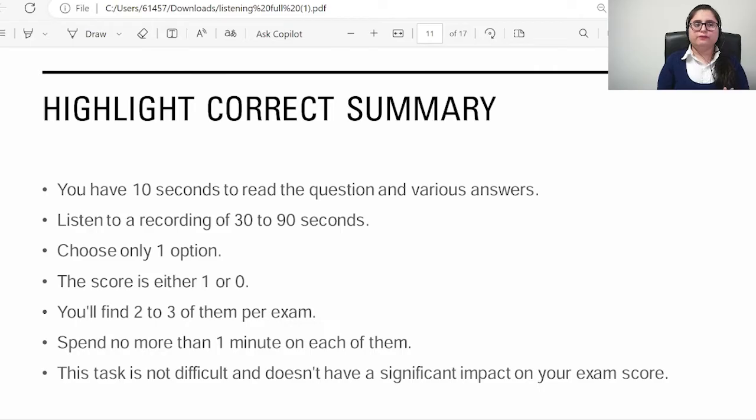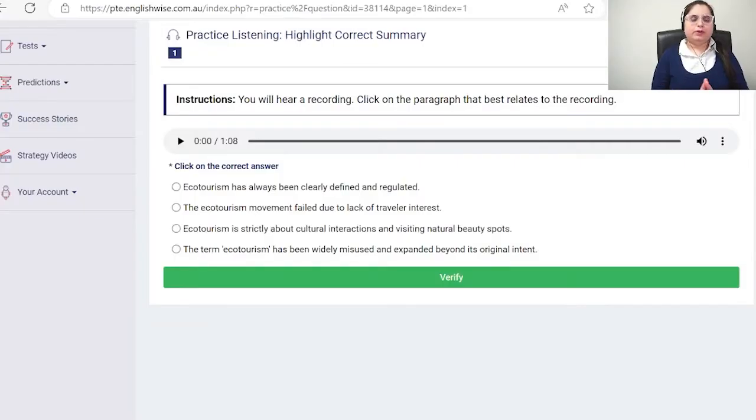In this, you have to make sure that you first read the paragraphs and then try to match it with the recording. Let's have a look at the example for highlight correct summary. You'll hear a recording and you have to click on the paragraph that best relates to the recording. A recording will be played and there are some sentences and paragraphs given. You have to select the correct one. This gives marks to your reading as well. So let's listen to the audio.